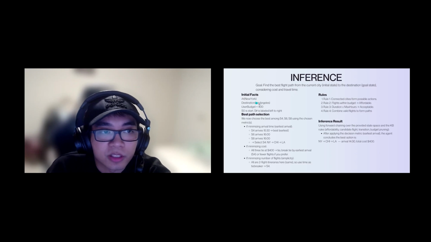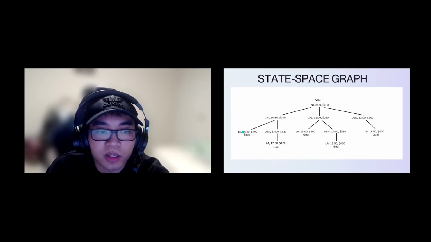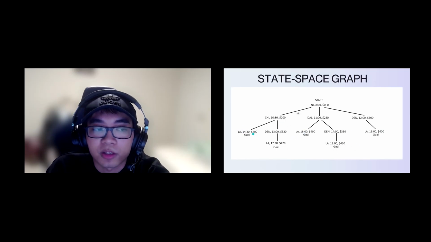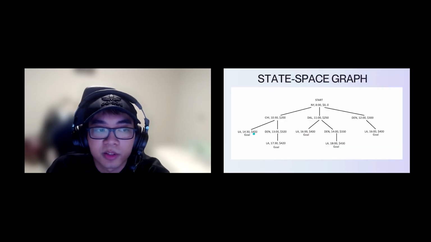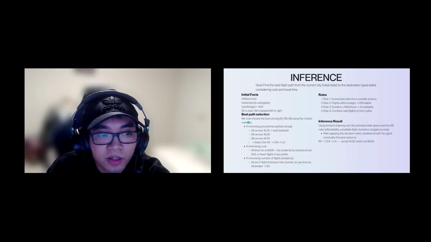Starting at New York, destination Los Angeles, budget 400. Looking at the graph, we can see that 3 options fit the requirements. Looking at those, 14:30 is the earliest time, making it the best choice in this particular case.